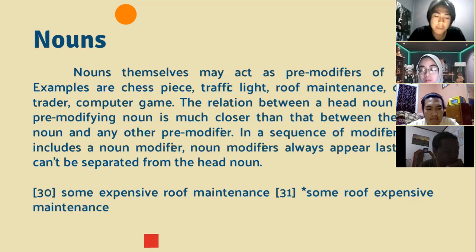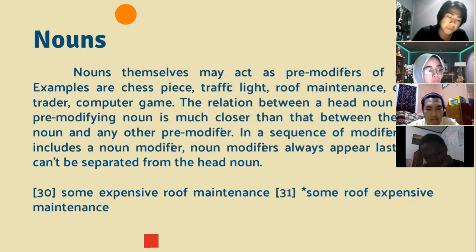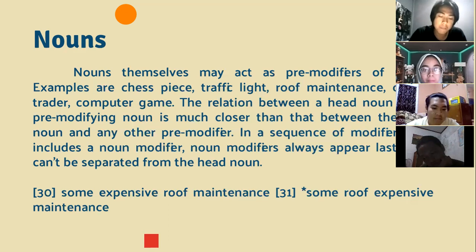They cannot be separated from the head noun. Some expensive roof maintenance, not some roof expensive maintenance. Such noun combinations are compound nouns. They are not treated as phrasal, but as compound words. The compound noun roof maintenance should therefore be dominated by N, as in the picture you can see.